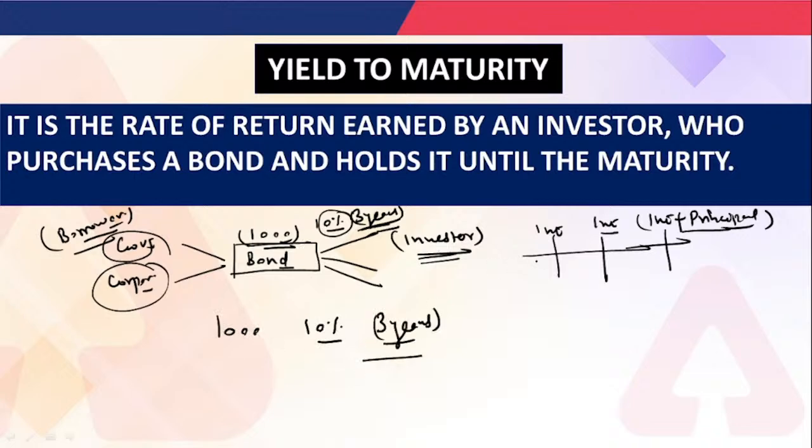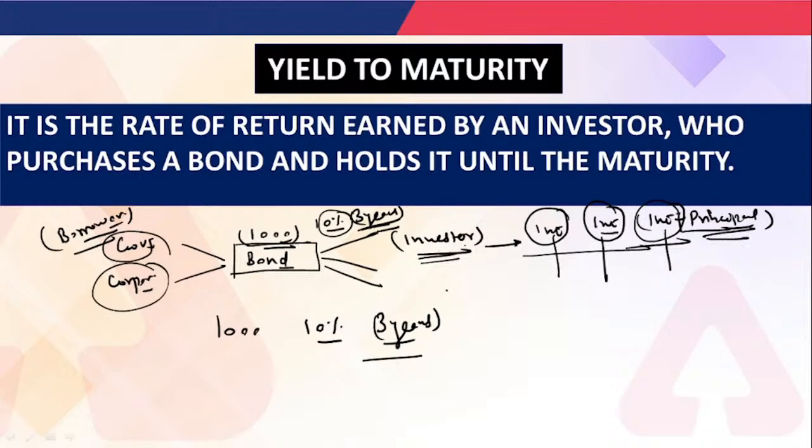for the first year this investor is going to get the interest, for the second year the investor is going to get interest, and for the third year the investor is going to get the interest plus principal. All right. Okay, I hope it is understandable for everyone.